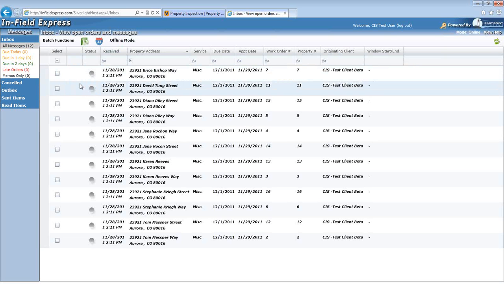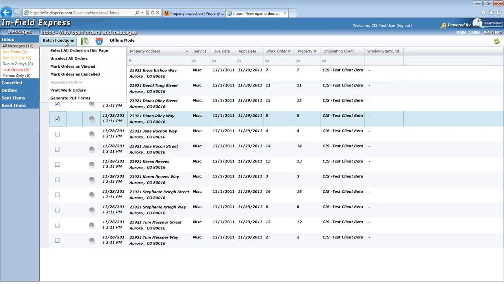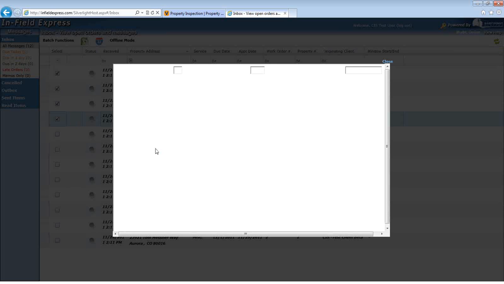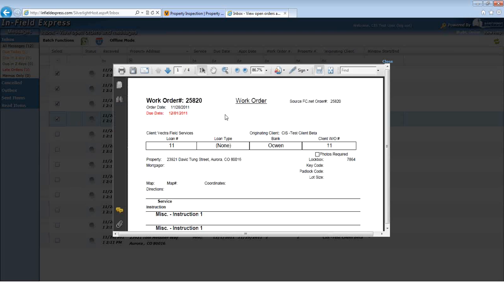To select and print work orders or PDF forms for individual or multiple orders, select the checkbox at the left side of each order. Then go up to Batch Functions and click on Print Work Orders. This will open up a new window with a work order ticket for each inspection request.